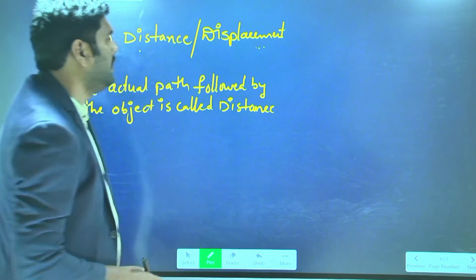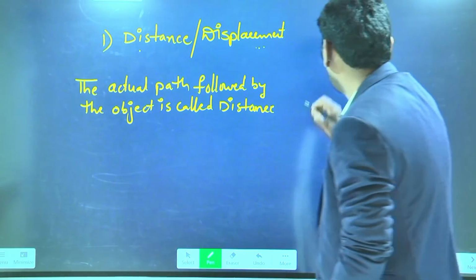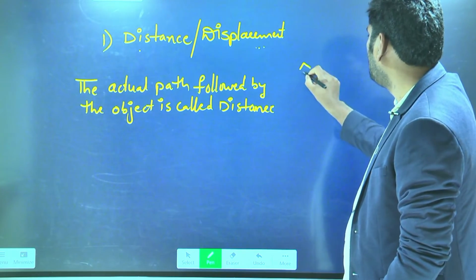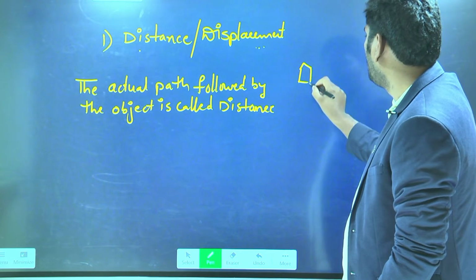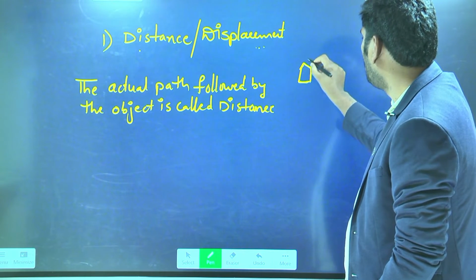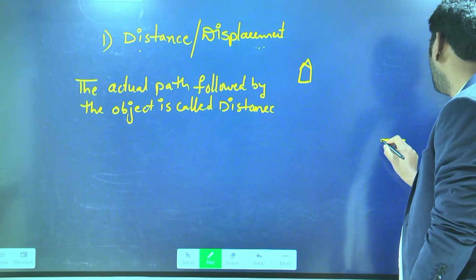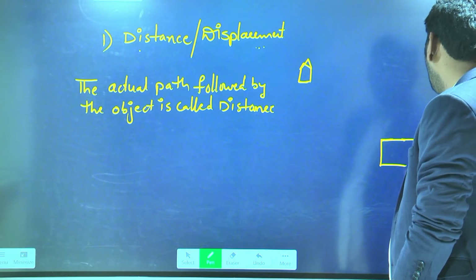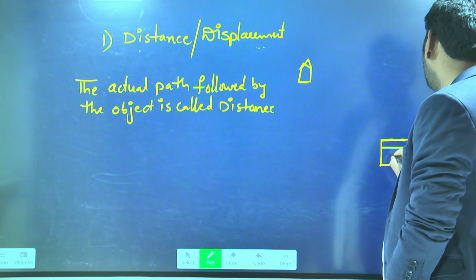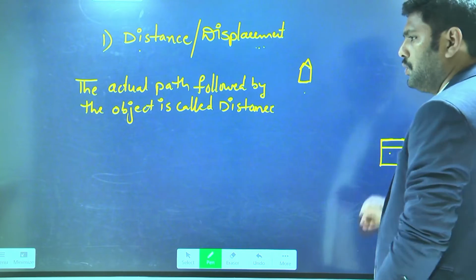For example, this is your home, and somewhere over here we have a school. This is home and this is school.